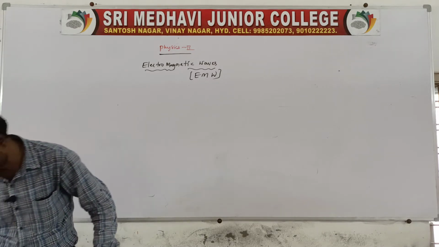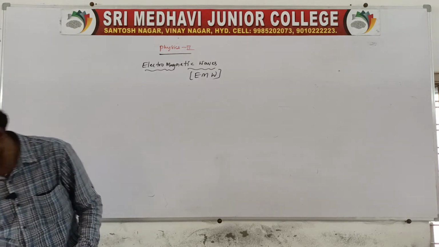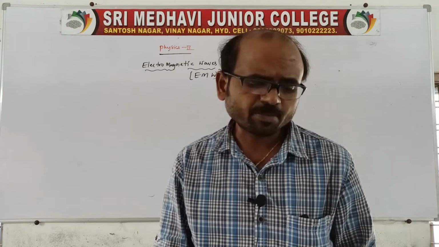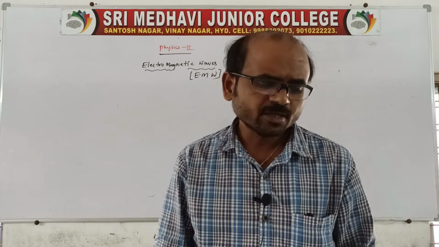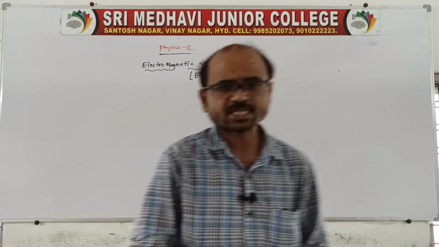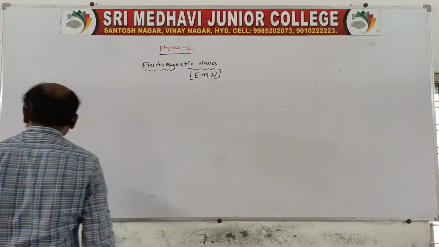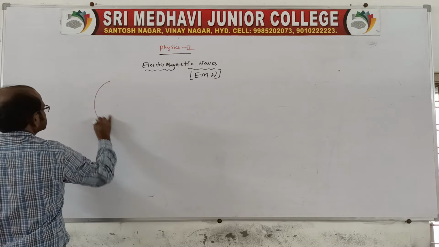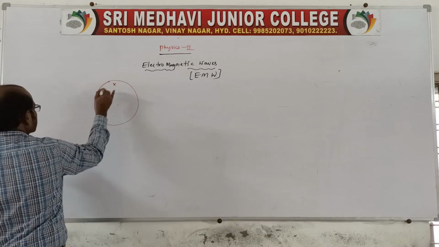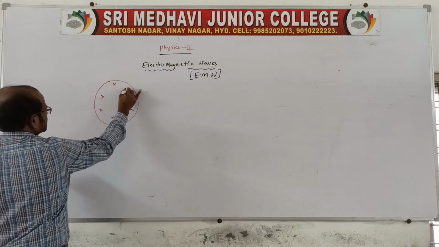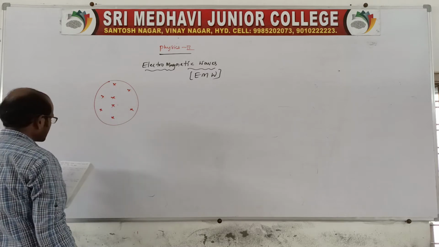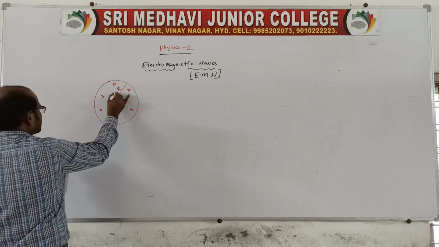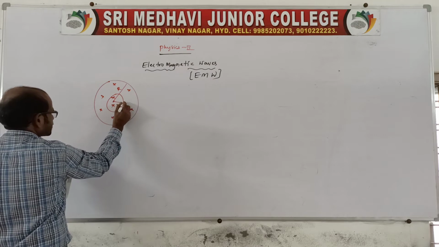Right. Now there is a related question I will tell you. Find the magnetic field between the plates at a different point with respect to the axis of the plate. This is the question. One plate is given, and that plate has a cross field, which is into the plane of the paper. The radius of the plate is given as capital R. Now it is asking at one point, at distance small r,